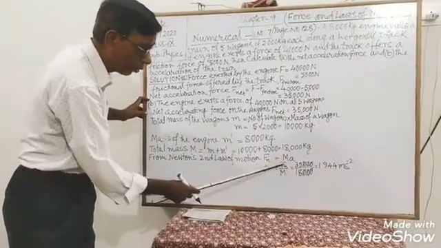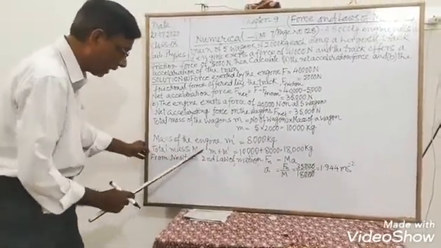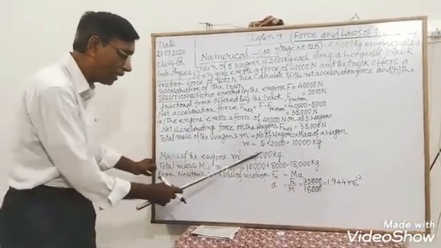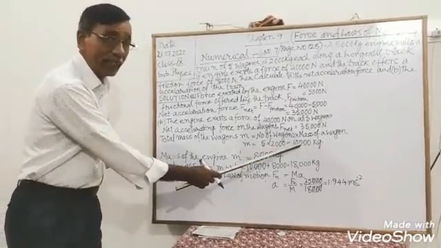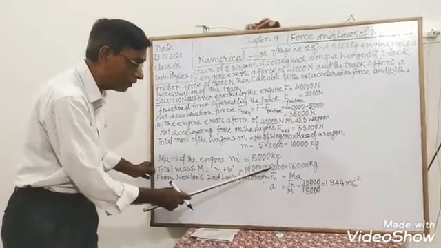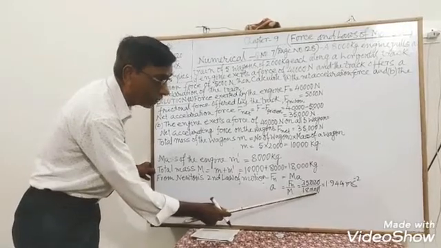So we wrote here 35,000 Newton divided by capital M, that is the total mass, that is the mass of the engine 8,000 and the mass of the wagons, 5 wagons, 10,000 kg. 10,000 kg and 8,000 kg, 18,000. So we have written here M is equal to 18,000.